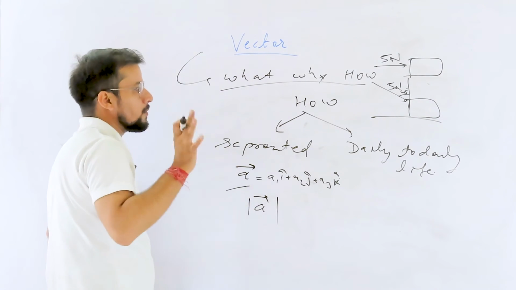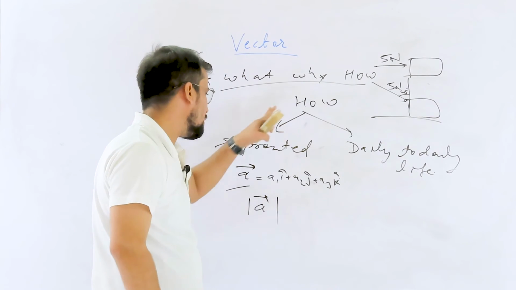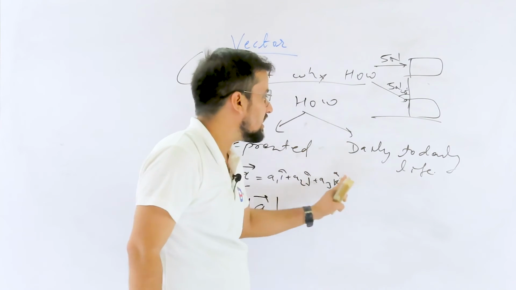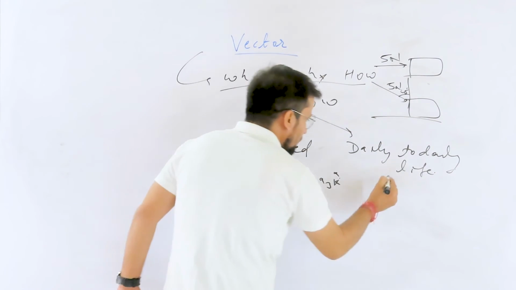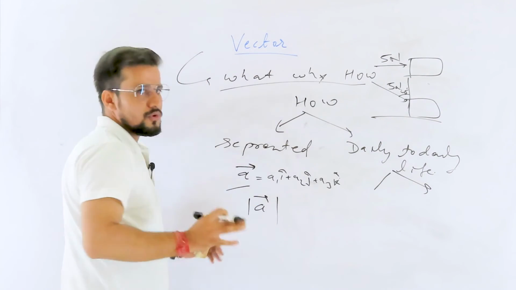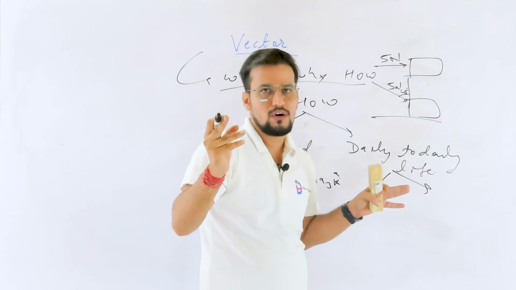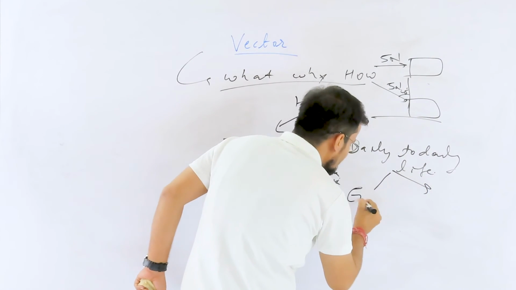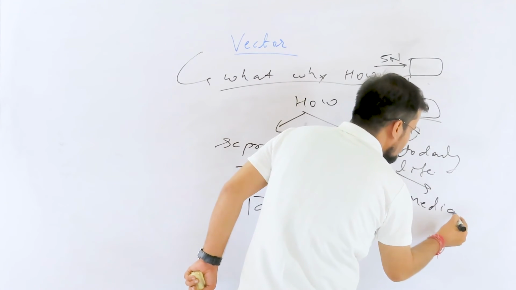Now I have explained how it is going to be represented. Now I will say how it is used in daily life. Inside this I will use two threads also. You are from a science background, and there are two backgrounds: first is the engineering background, second is the medical background.